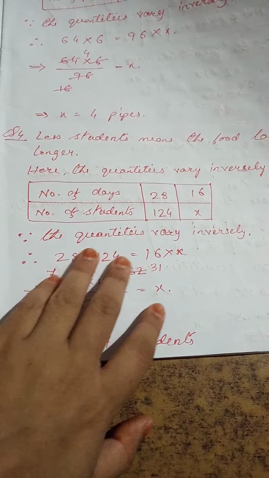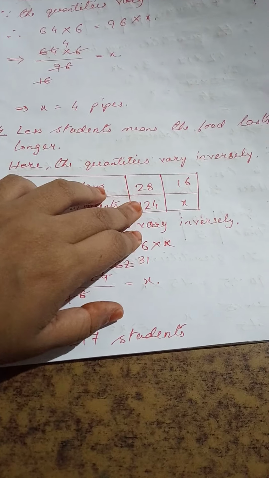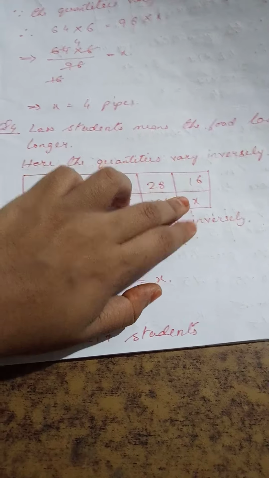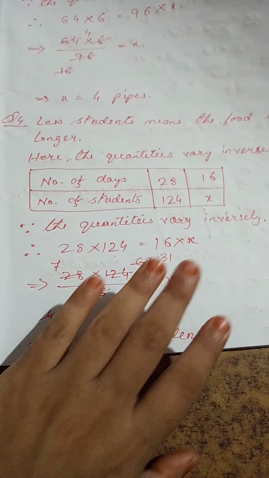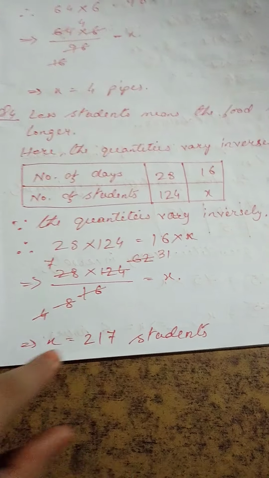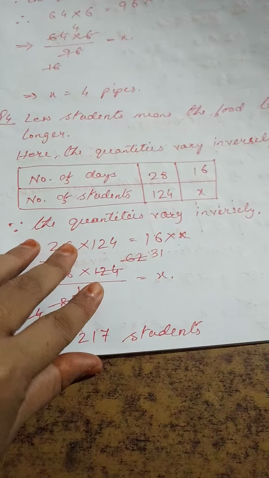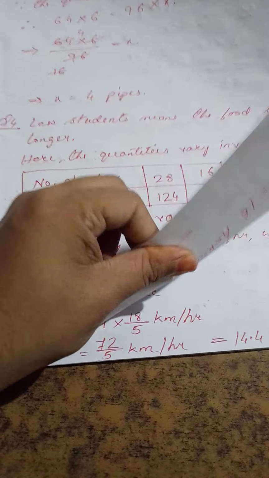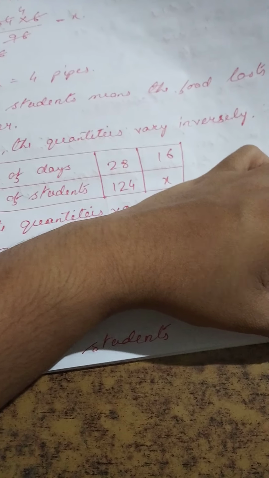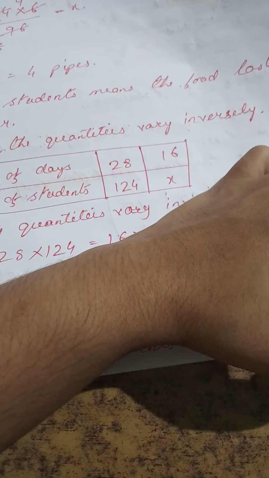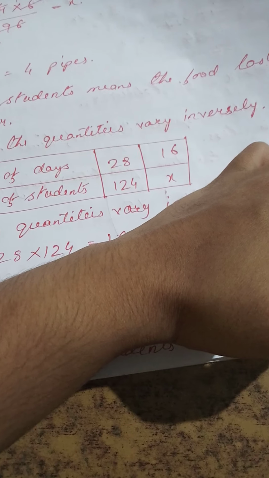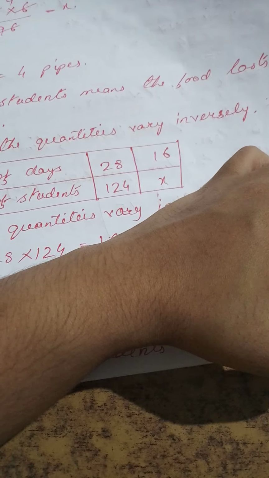Now the same thing we will do here. 28 into 124 equals 16 into x. So we have done it. We brought the 16 to this side. After cancellation, your x is 217 students. Now this 217 is actually the total number of students that are present, not the new number of students that have joined. Now how will you find out the new number?